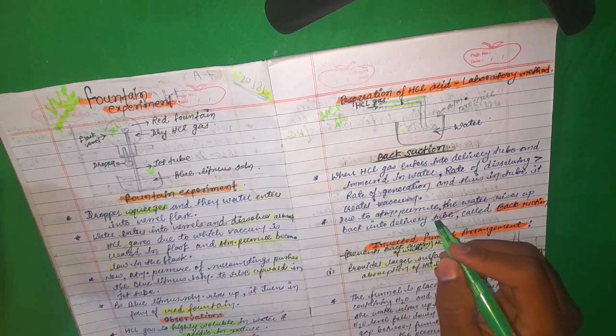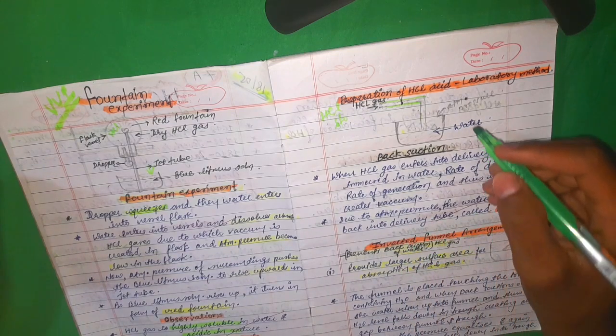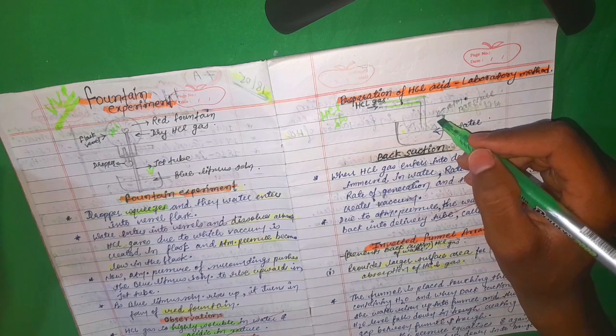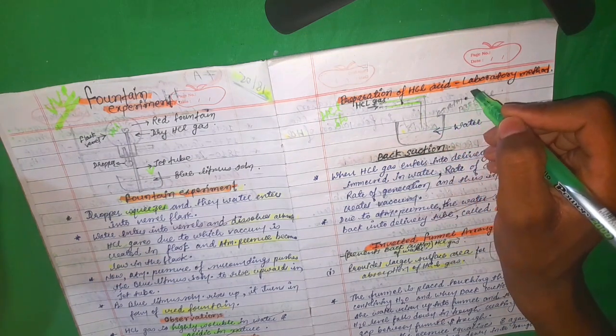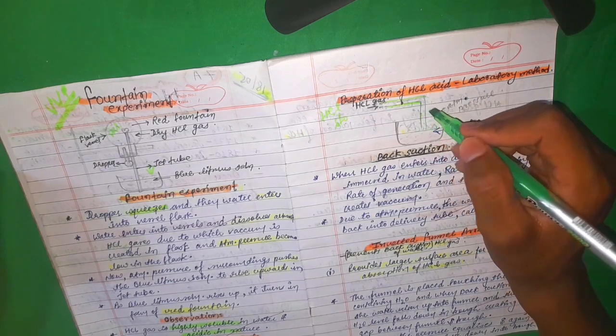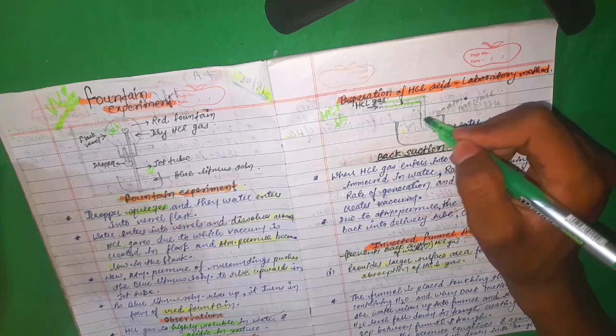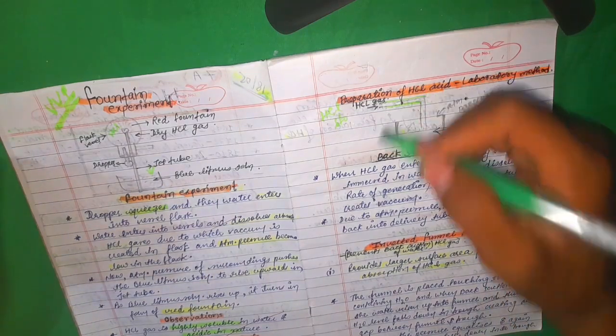Due to atmospheric pressure, the water rises back into the delivery tube. As the surrounding atmospheric pressure is higher than in the tube, the water is pushed up into the tube. It is called back suction because water flows back into the tube.